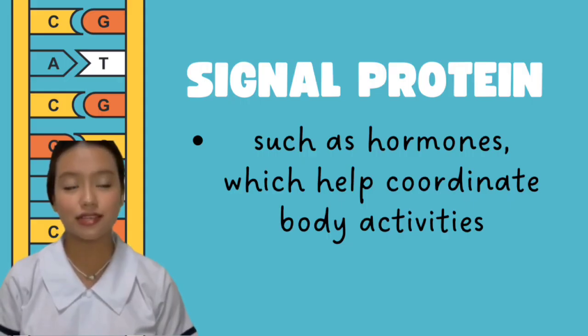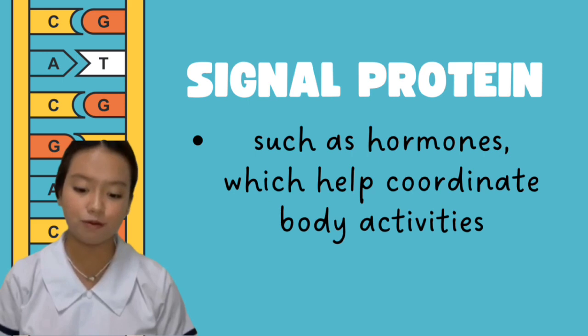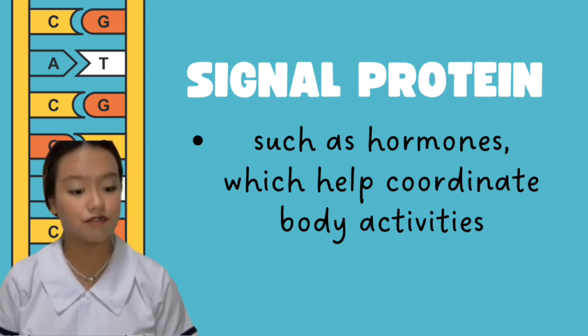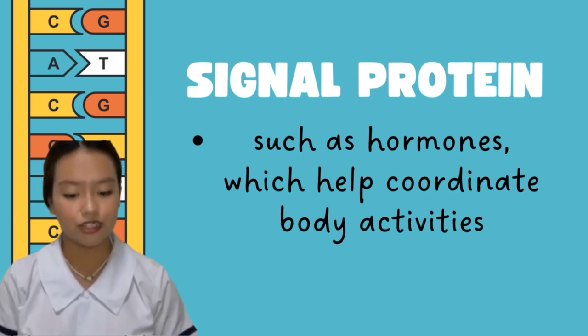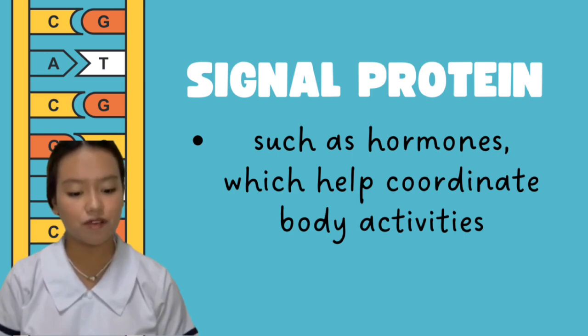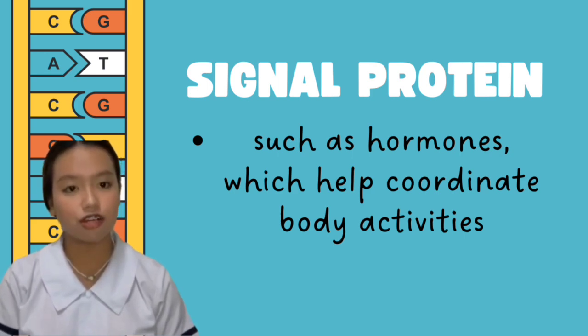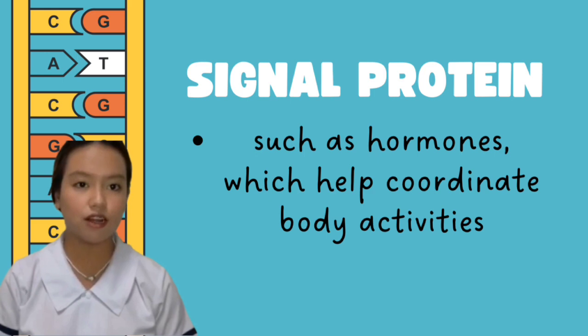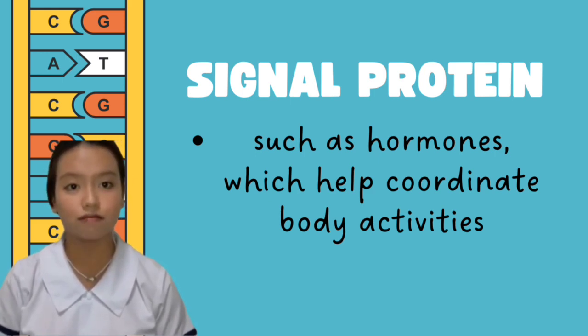Signal proteins. Signal proteins regulate how cells react to different environmental cues. Aside from that, these proteins serve different biological functions, including cell survival, proliferation, polarity, and migration, as well as fate specification and stem cell self-renewal. This also provides the coordination required for the functionality of multicellular organisms, and hormones which coordinate body activities.